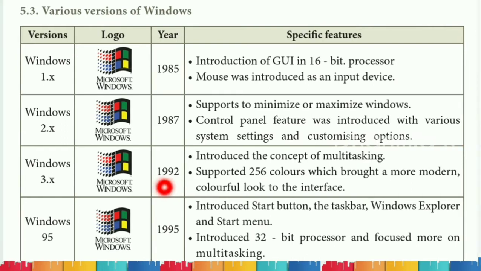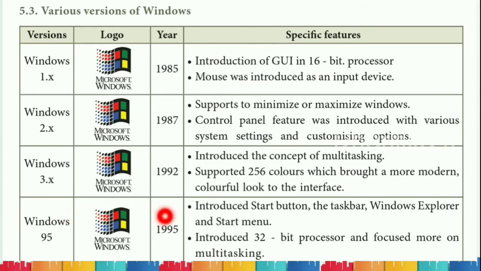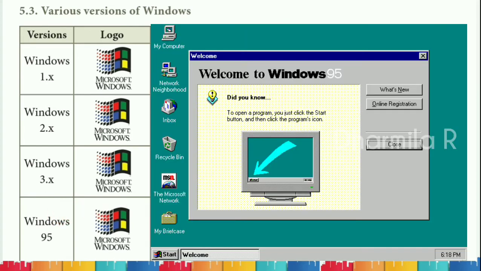And in the year 1992 they upgraded the version as 3.x and here they introduced multitasking concept and they supported 256 colors. And later in the year 1995 they introduced Windows 95 and this Windows 95 was the very popular one. Here they introduced start button, taskbar, Windows Explorer and start menu. And here this was introduced for 32-bit processor.